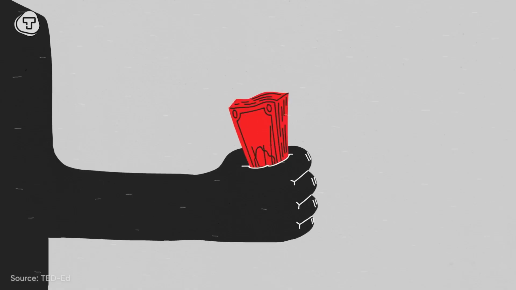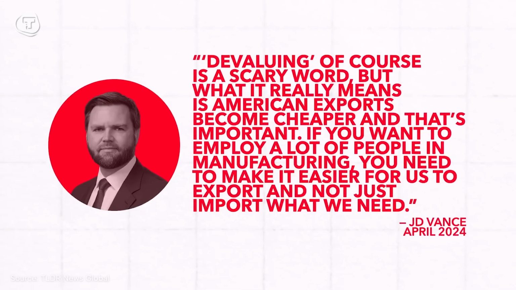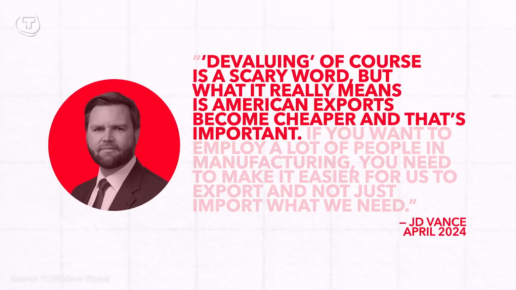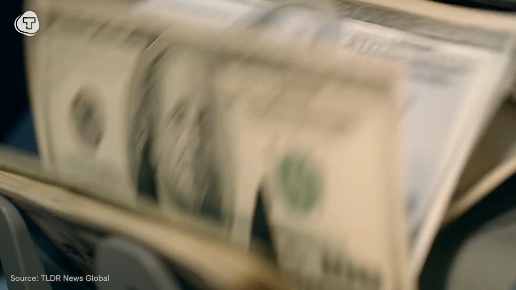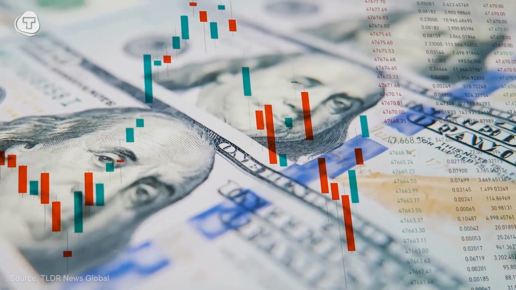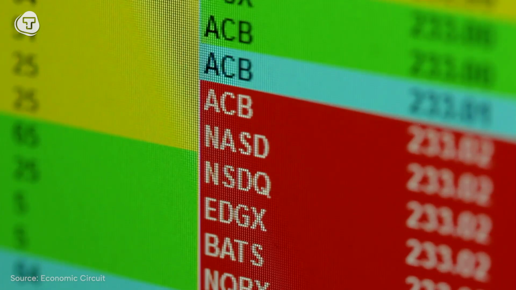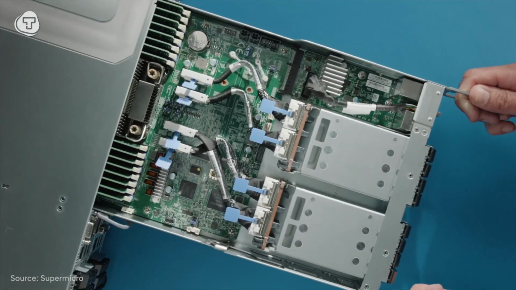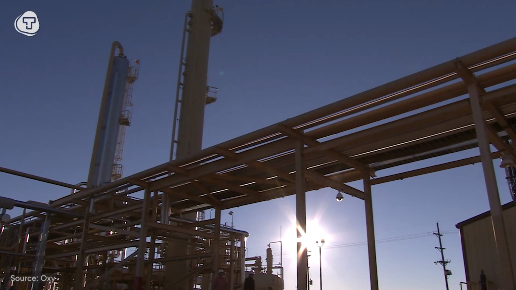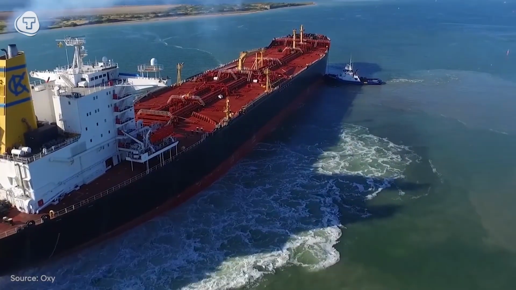A weaker dollar would make American exports much more competitive abroad, thereby increasing demand for US exports and, by extension, global usage of the dollar. In parallel, US Treasury yields could also fall. From a market perspective, major US stock indices like the S&P 500 and Nasdaq may remain resilient. Large-cap tech firms could continue to perform well, especially if AI tailwinds persist. The manufacturing, banking, and energy industries likely stand to benefit from these structural shifts.